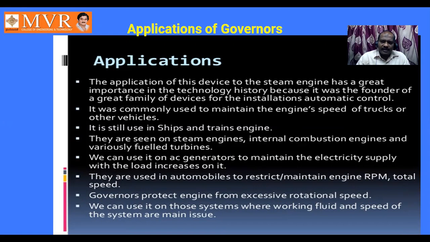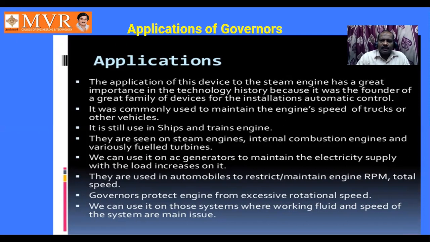Wherever excess rotation is there, we can use a governor for protecting it. In every engine, if the main theme is that speed should be controlled with respect to load, there we can use this governor device.